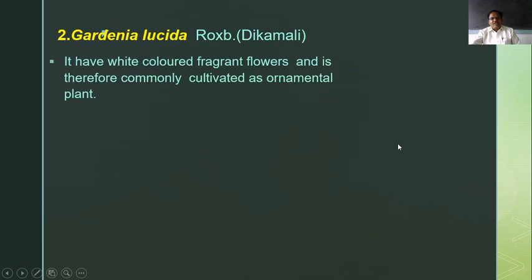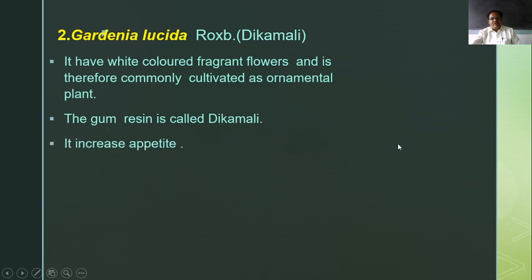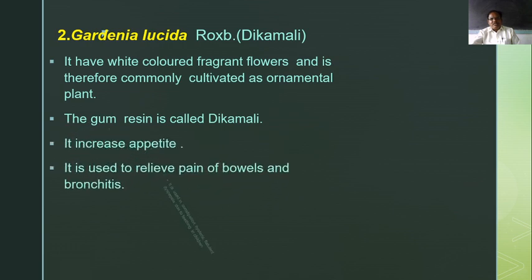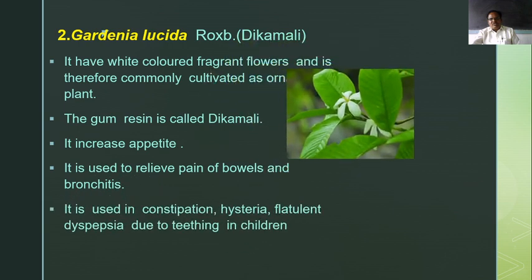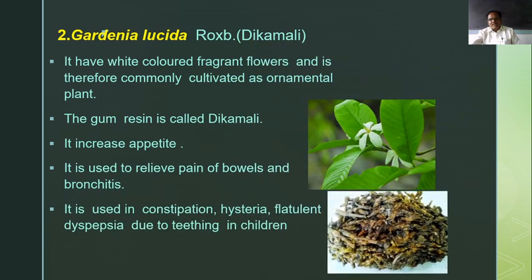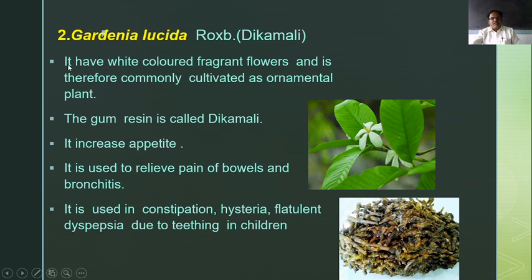Then the next plant is Dikamali in Marathi, Gardenia lucida. This Gardenia lucida is the plant like this one. It has white colored fragrant flowers. They are commonly cultivated as an ornamental plant for the flowers. But besides that, it has medicinal value.